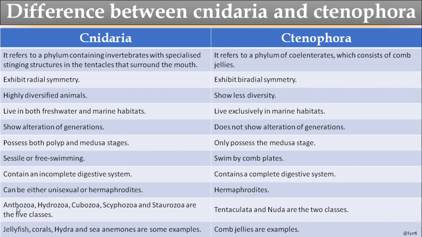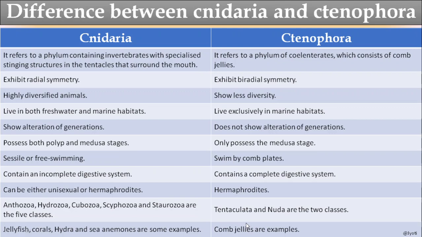And the Cnidarians are divided into Anthozoa, Hydrozoa, Cubozoa, Scyphozoa, and Staurozoa. These are the 5 classes, but in the Ctenophora, Tentaculata and Nuda are the 2 classes. And the common examples of Cnidaria are jellyfish, coral, hydra, sea anemone.